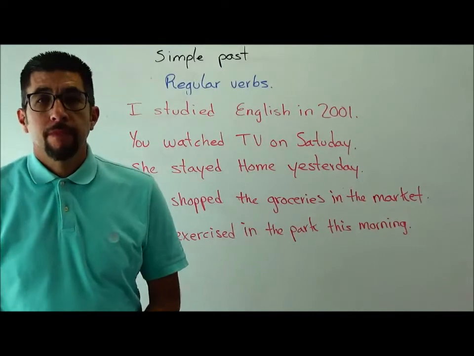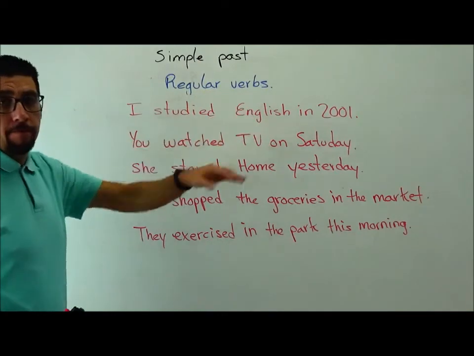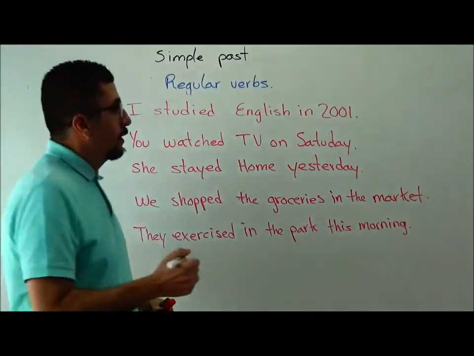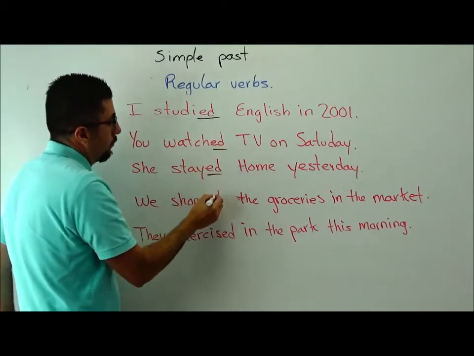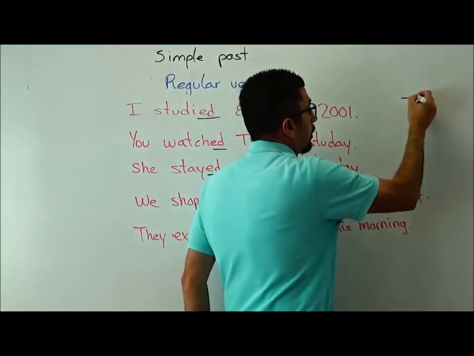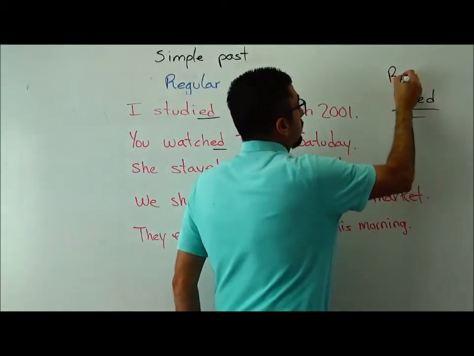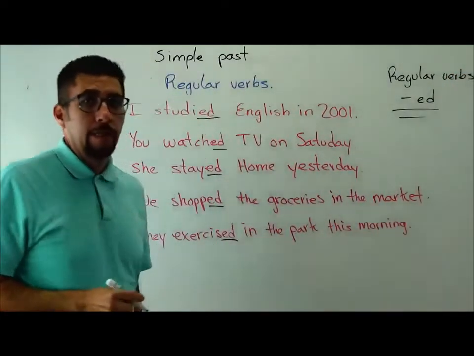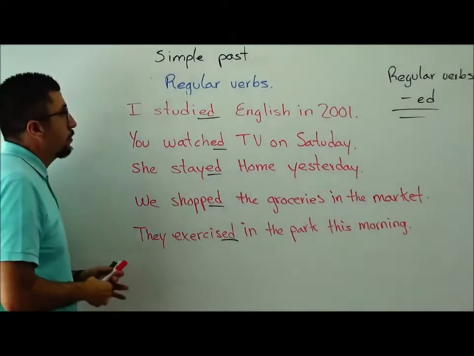Well, guys, we're going to start with the past of regular verbs, okay? Why are these verbs called regular? Because they take the suffix ed to form the past, okay? So we need ed at the end to form the past with regular verbs. That's why they are regular. So, we have some examples of these verbs.